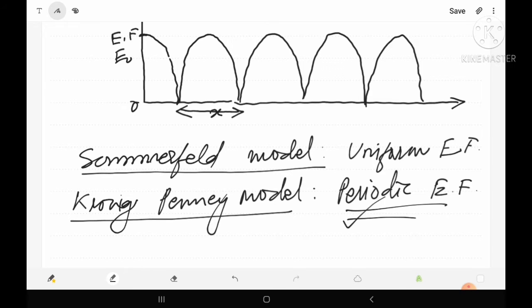And actually it is correct. So according to the Kronig-Penney model, a free electron within the solid is assumed to move in a periodic electric field.